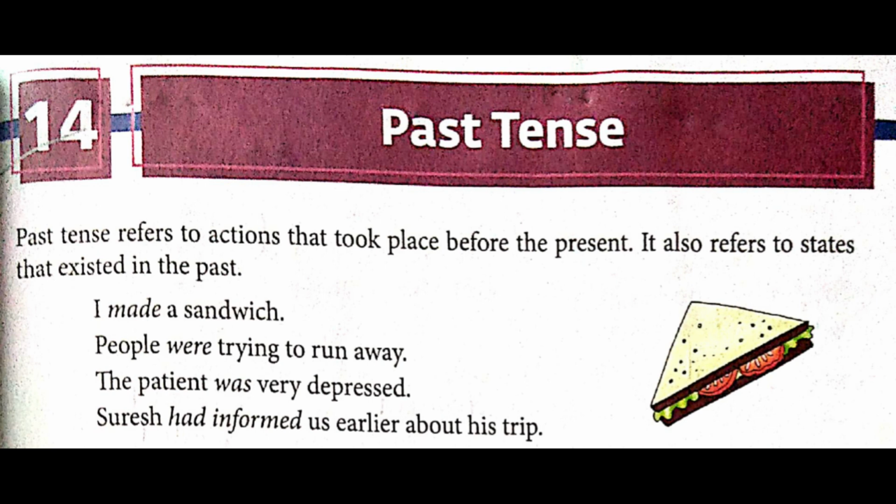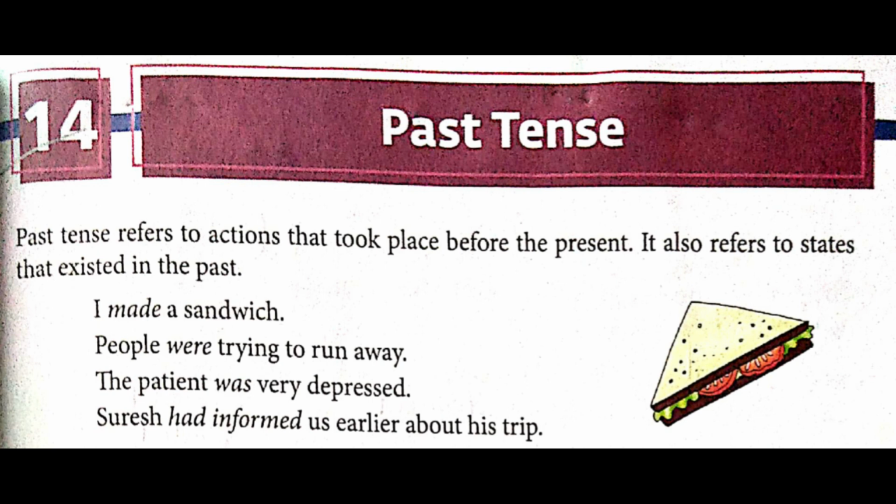So here, students, take a pencil and underline the past tense given over there. The verb form is verb 2, that is past tense. Make is in present tense. So over here it's a past event, so made will come. Second example we have: people were trying to run away. So were trying is in past continuous tense.